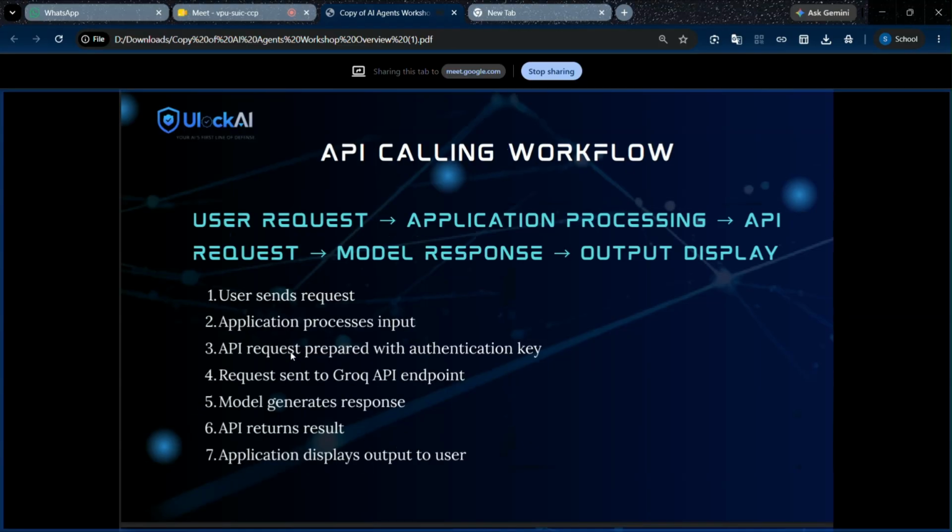How does an API call work? The user's request goes to the agent, which makes the API call. The application processes it, and the user's API request uses a unique API key. It sends the request to the hosted model, at the Groq endpoint. The Groq model generates the response and sends it back through the API, and the API gets the result from the Groq model and displays it as the user output.